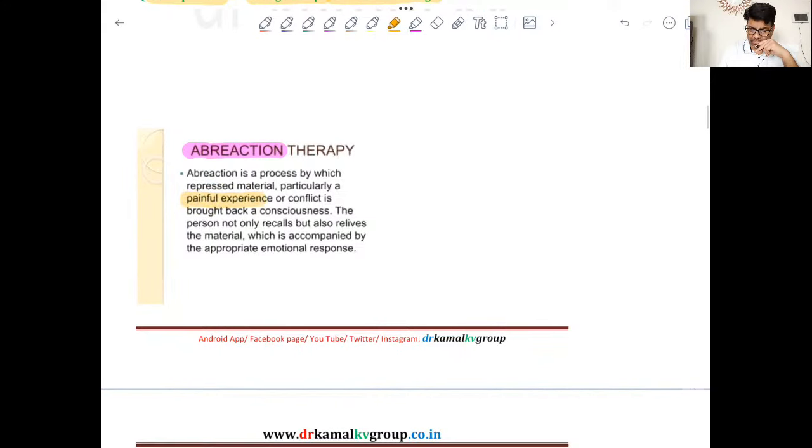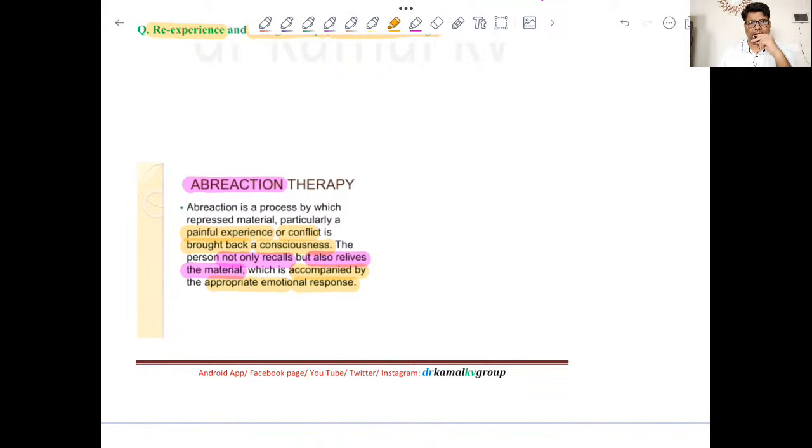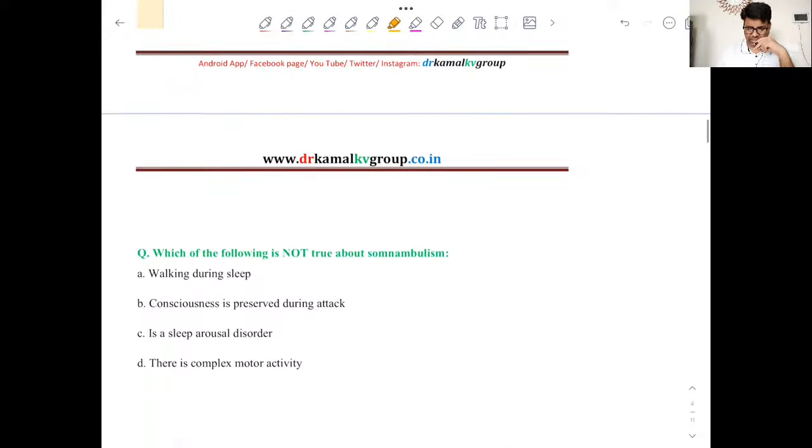A painful experience or conflict is brought back to consciousness, and the person not only recalls those episodes but also relives the material, the event, and this is accompanied by the appropriate emotional responses. So this is Abreaction therapy, right? The painful episodes are relived and the patient actually responds to those events emotionally as well. So this is Abreaction therapy.